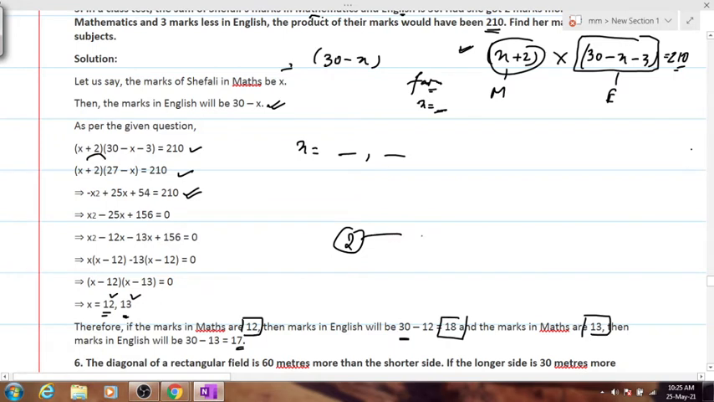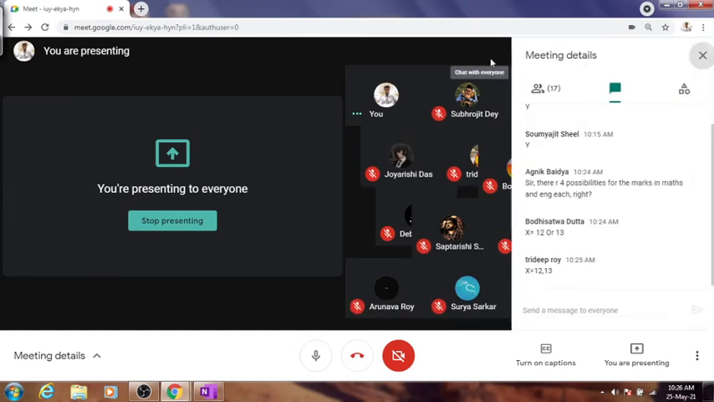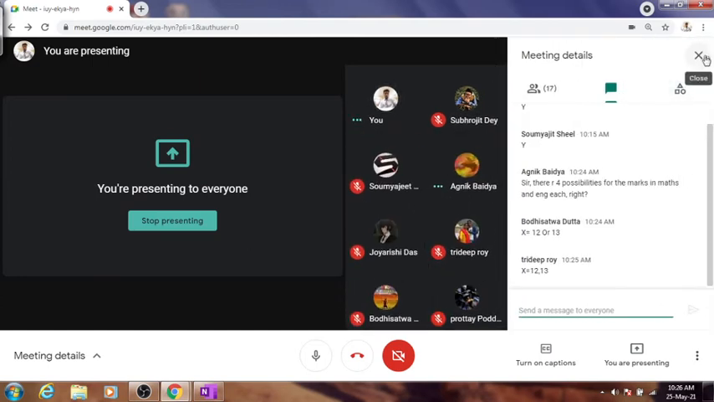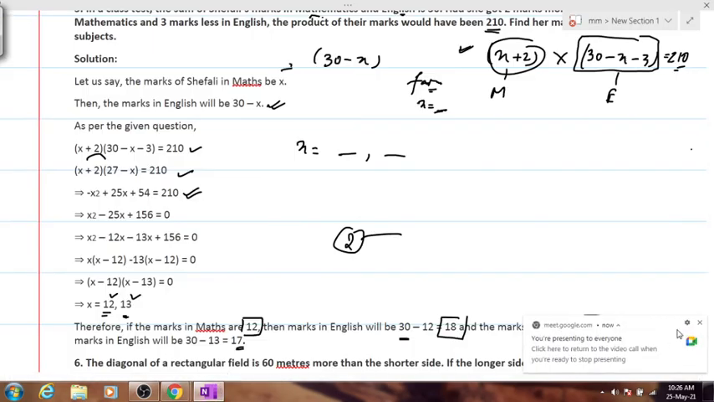If we had taken English as x, we would get the same answer. No, but you'll get the same answer. If you even take English as x, you'll get the same answer. But sir, in that case, the marks in English is changing. Sorry, Agnik, in that case, no, no, no. It will come the same. That day also you had this problem.